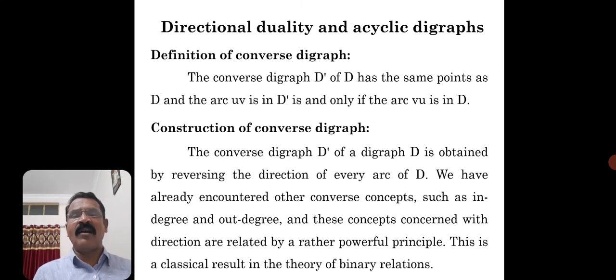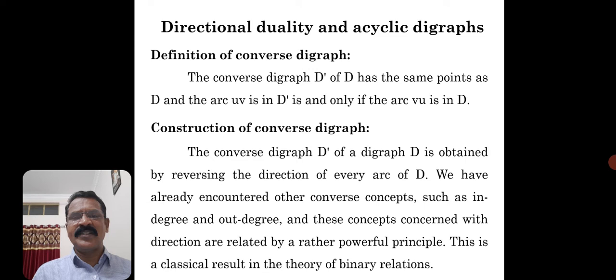The arc UV is in D dash if and only if the arc VU is in D. It is similar to the complement of a graph, where two vertices are adjacent in the complement if they are not adjacent in G. Don't compare exactly the same concept, it is just a comparison. Exactly, it won't be the same in the case of directional digraphs.